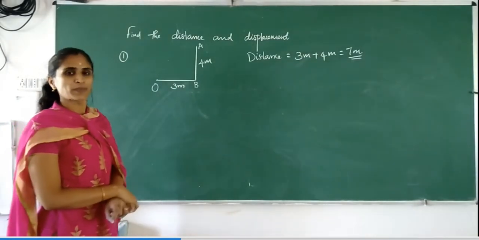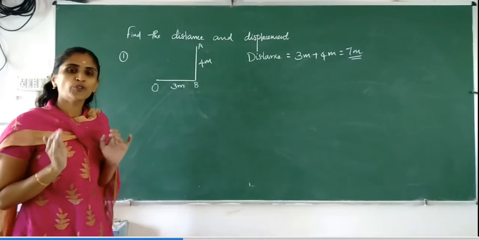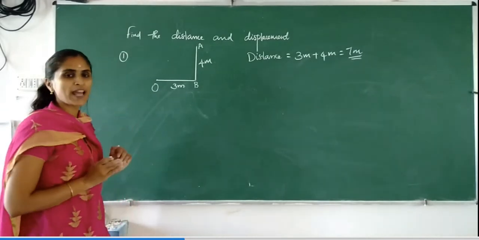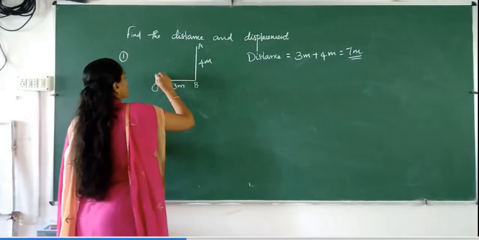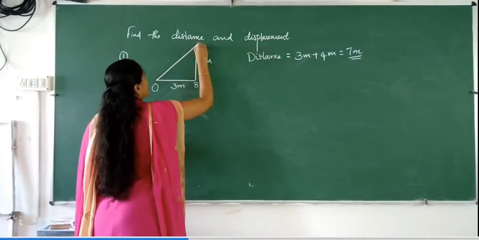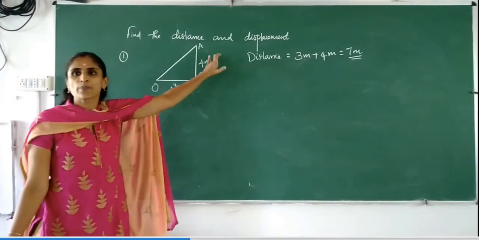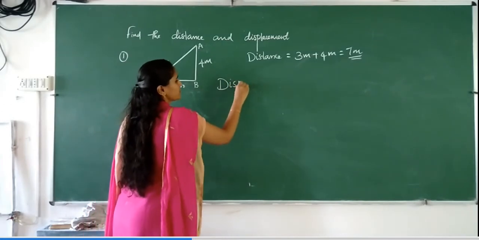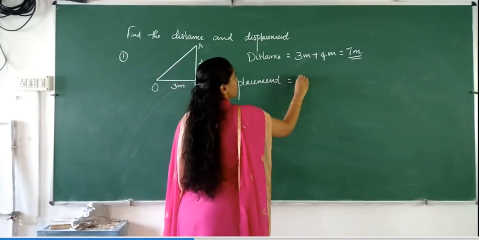Now what is the displacement? Displacement is the shortest distance. You have to draw a straight line connecting the initial and final position, and that shortest distance will be the displacement. You can see that OA is the shortest distance, so displacement is equal to OA.